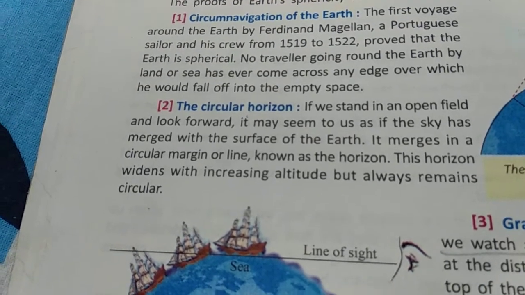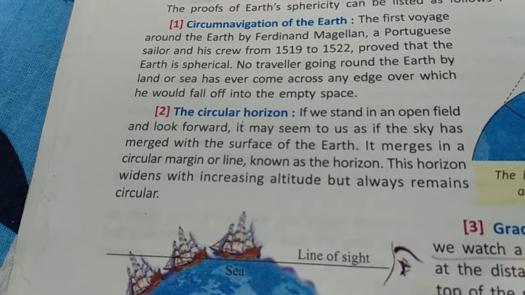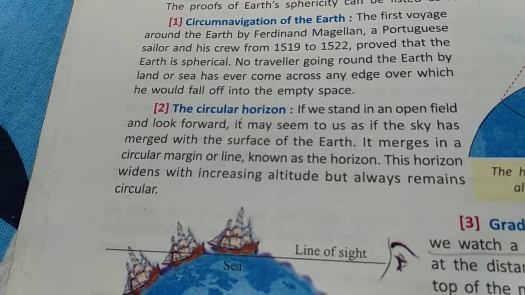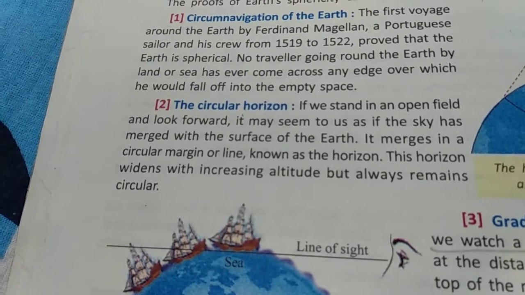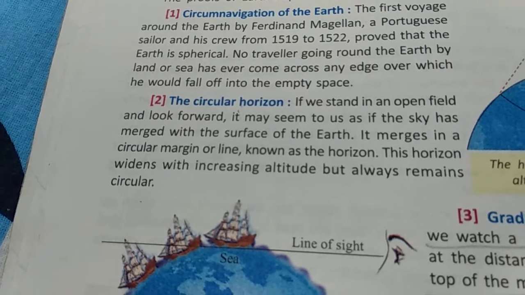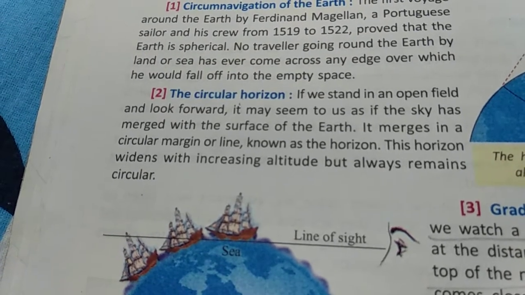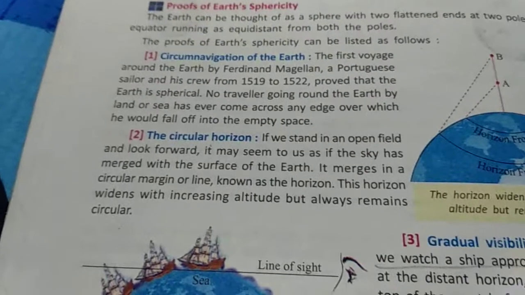This horizon widens with increasing altitude, but it also remains circular. It doesn't become square. You can watch it. These are some of the easiest ways that I have told you.